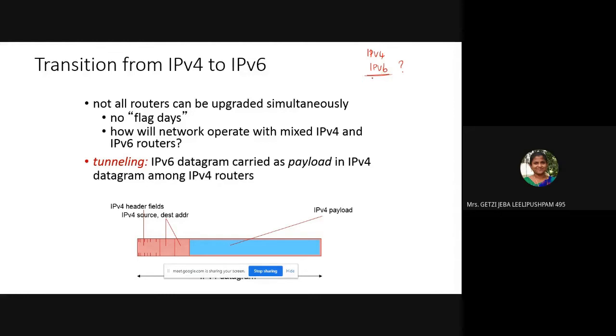Can we have one day called a flag day where we stop the operation of the entire internet? We say, I'm going to stop the operation of all the entities in the internet, and on that day I will change everything to IP version 6. Is it possible? That is not possible. We cannot stop the internet. If the internet is stopped, the world will get stagnated. So there cannot be any flag day.